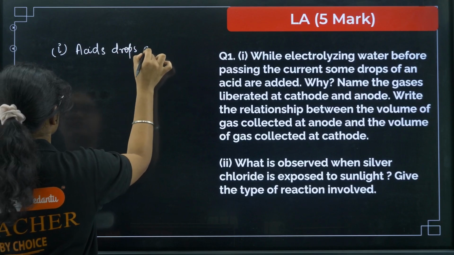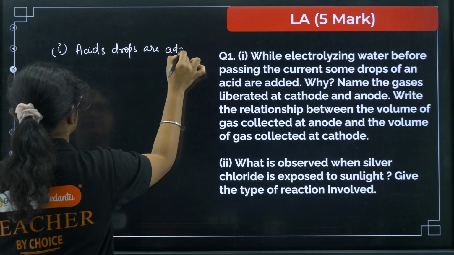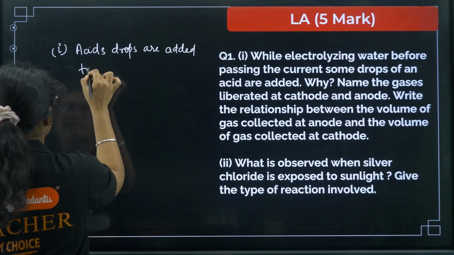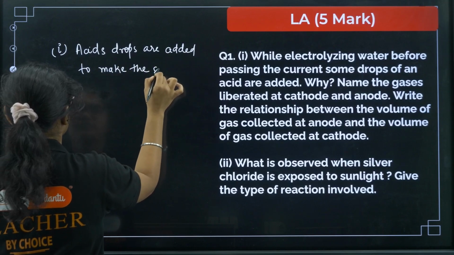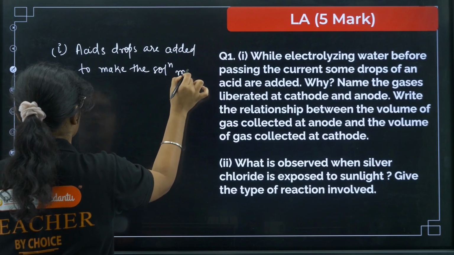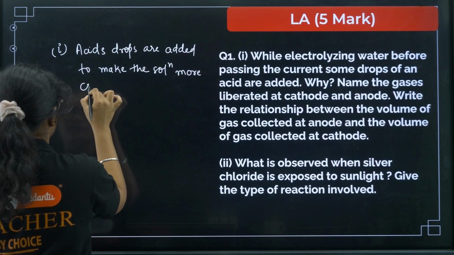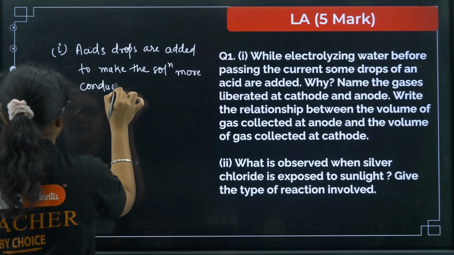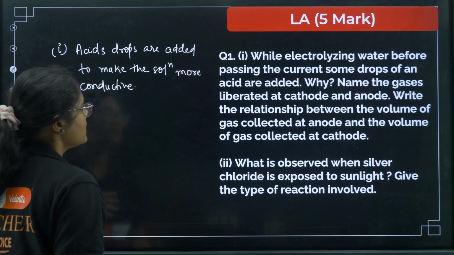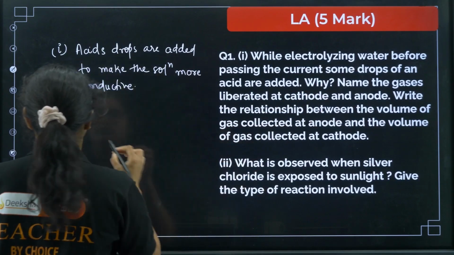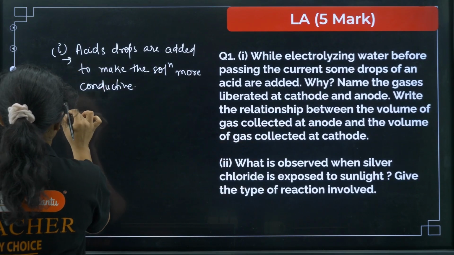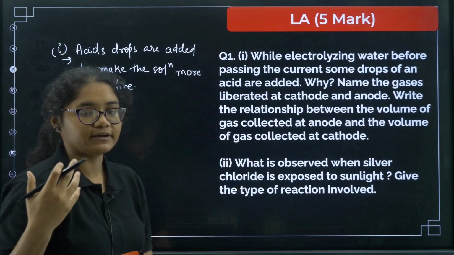Acid drops are added to make the solution more conductive in nature. Means it can carry electricity easily now. Okay, next, name the gases liberated at cathode and anode. So this is the first thing. Next you can write which gas is released where.